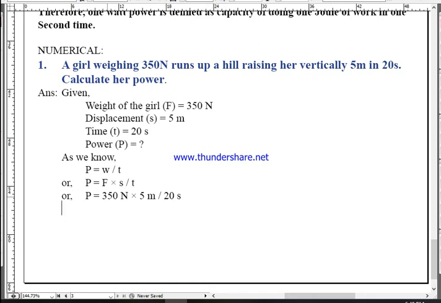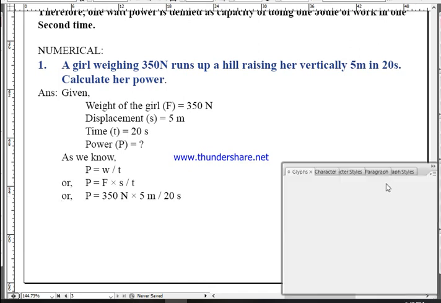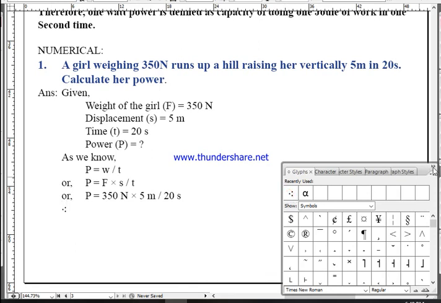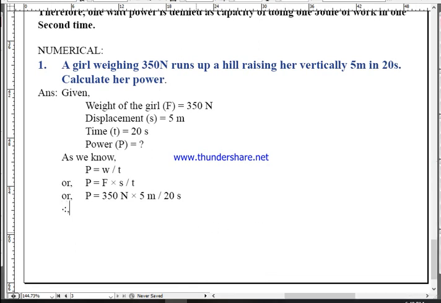Therefore, what does it give? P equals, just multiply it. 35 times 2, 70. 70 times 5, 7 5s are 35, 350, and you still have double zeros there. Okay, this is your answer.